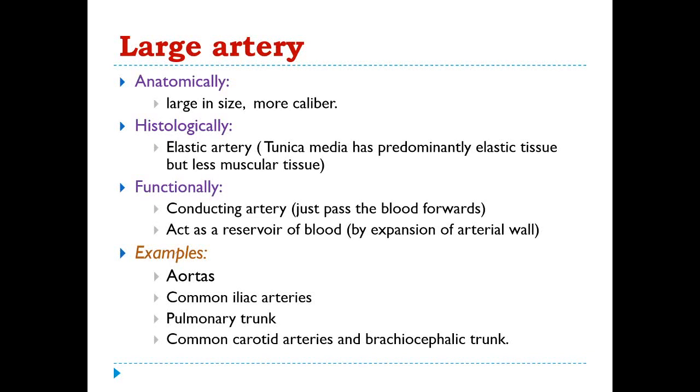Sometimes they act as a reservoir of blood because of their larger lumen. They can reserve blood by the expansion of the arterial wall. Examples are the aorta, like the ascending aorta, arch of aorta, descending aorta, then the common iliac arteries, pulmonary trunk, common carotid arteries, and the brachiocephalic trunk.